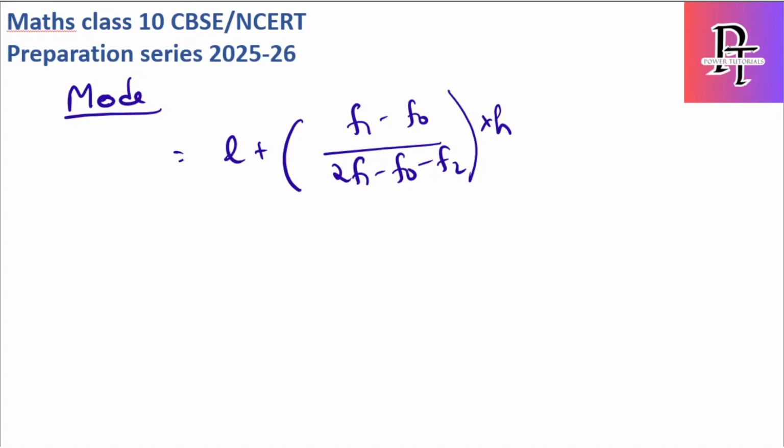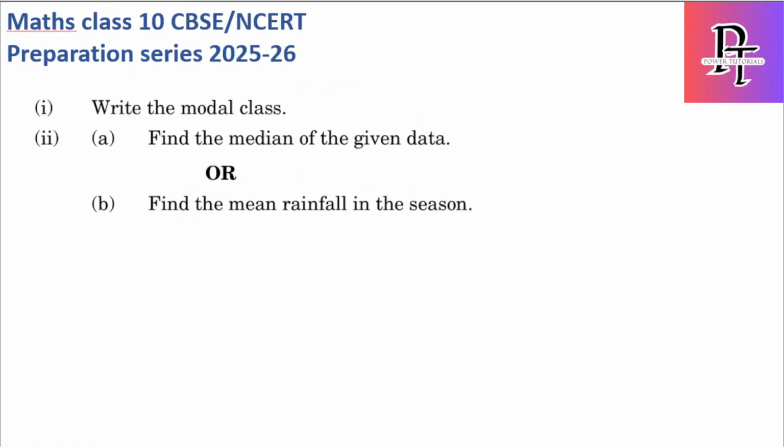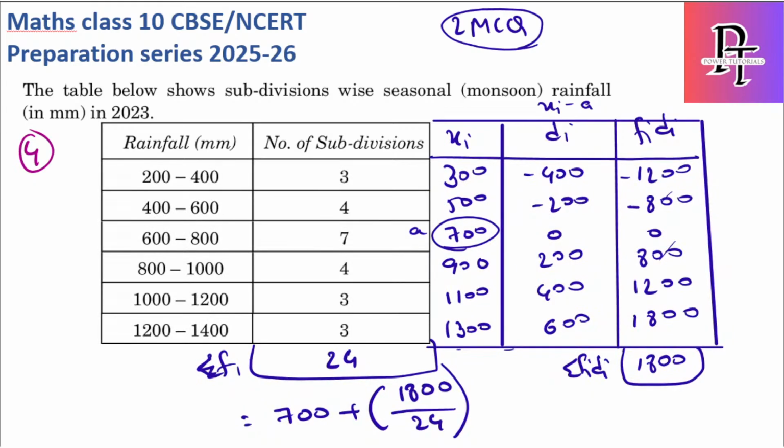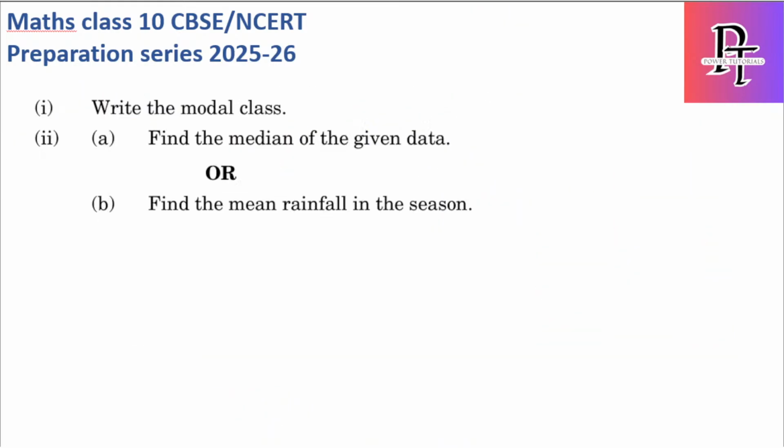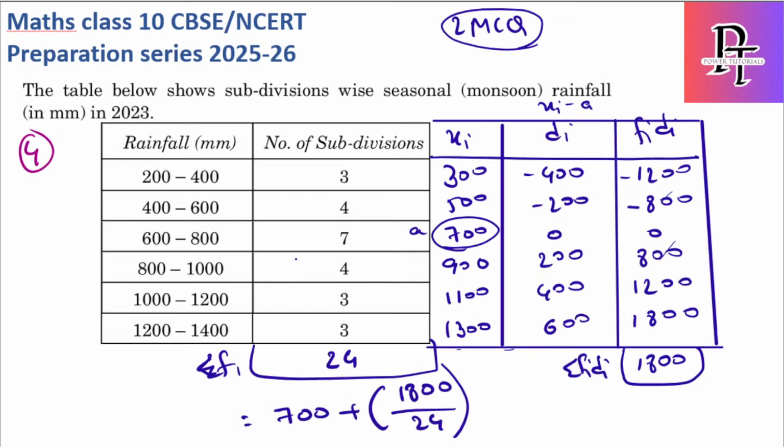Okay, so let's continue with this question. So we are going to find mode for this. Okay, wait, they are not asking mode here. Simply they are asking what is the modal class. For class we need to find the mode. So modal class is nothing but the class having the highest frequency. So here this is the modal class. So 600 to 800 is the modal class.